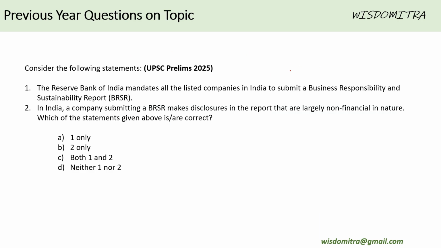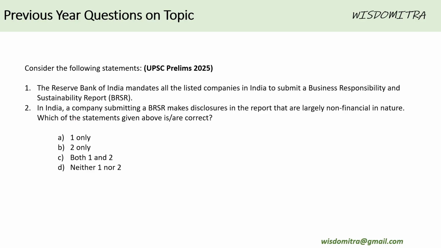Now let us glance through a few questions that have been asked previously by UPSC or other examination authorities pertaining to this topic. One question that we see over here: consider the following statements. RBI mandates all listed companies in India to submit a business responsibility and sustainability report.